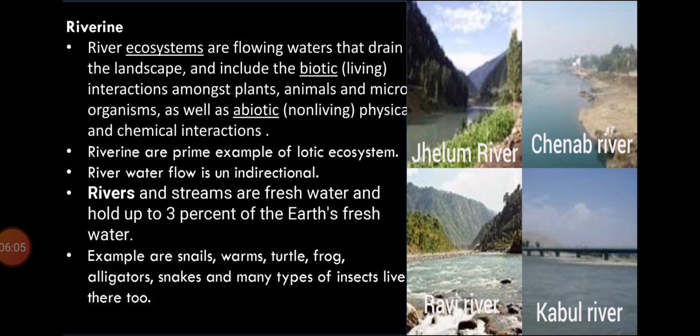So the conclusion of my presentation is that freshwater ecosystem is also a type of aquatic ecosystem. In freshwater ecosystem, we studied three types: lentic, lotic, and wetland. And lakes and rivers are also part of freshwater ecosystem.